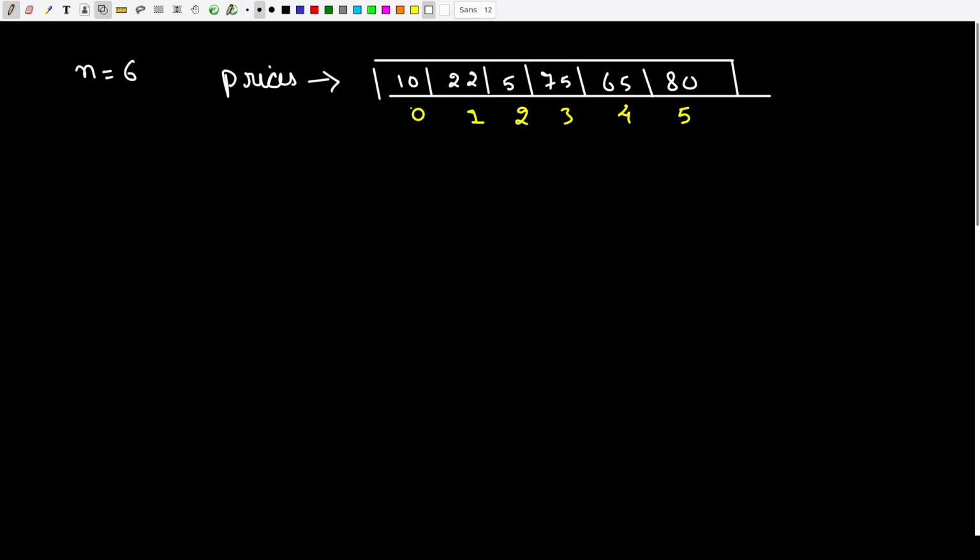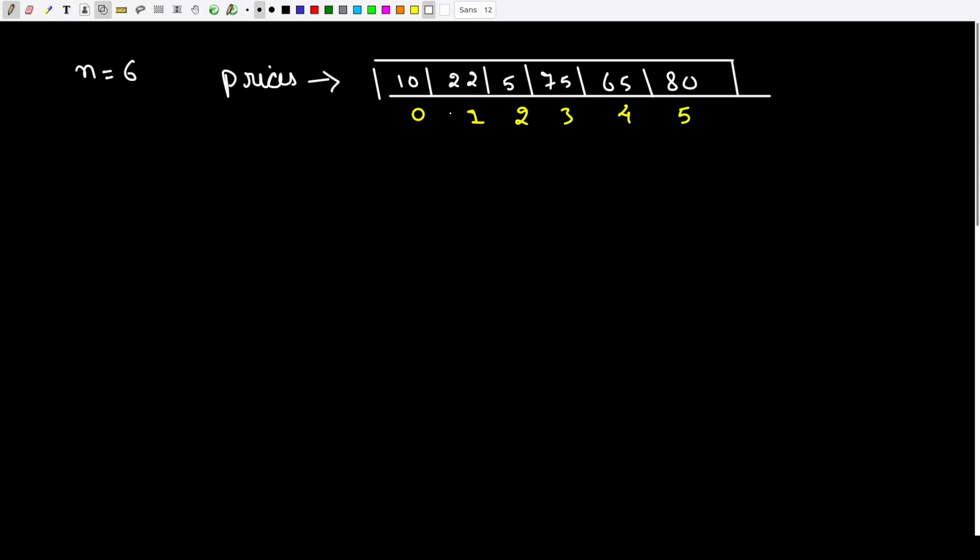So this is the price of the share on the first day. So this 10 on the second day, 22 on third day, it is rupees 5 and so on till 6th day. Okay, I know in question it is a bit different than this, but it is not going to impact the problem as such if we go ahead and assume that this is the price given on different days. Okay, so with that assumption, let us proceed forward.